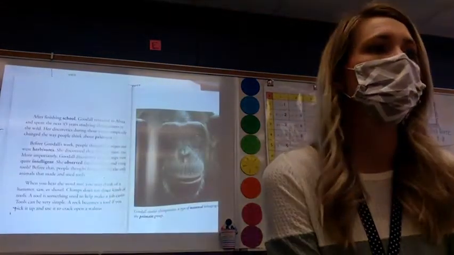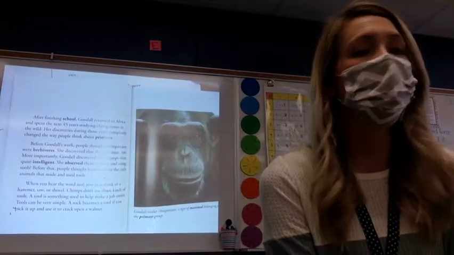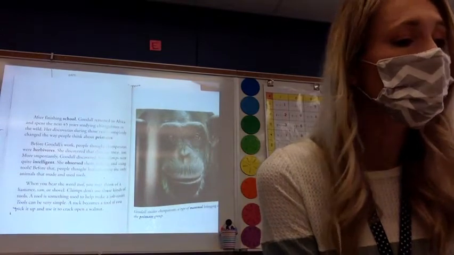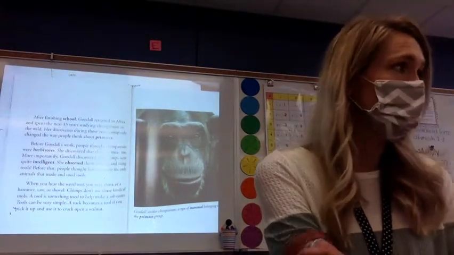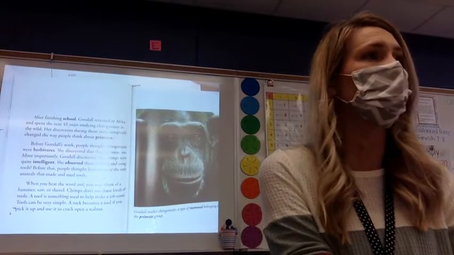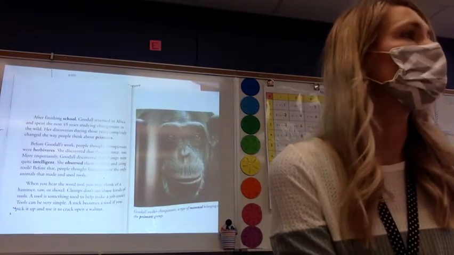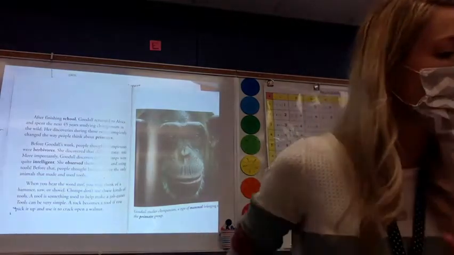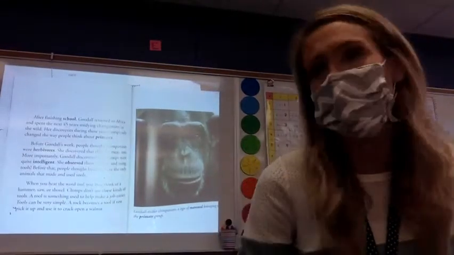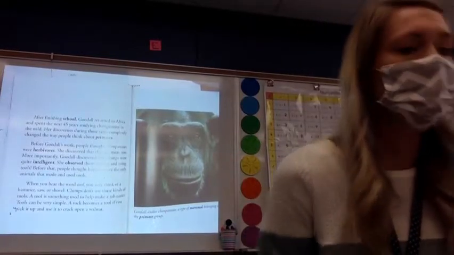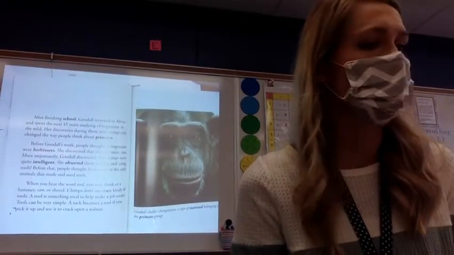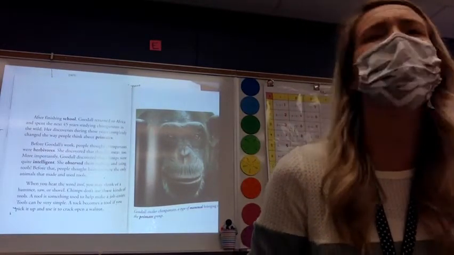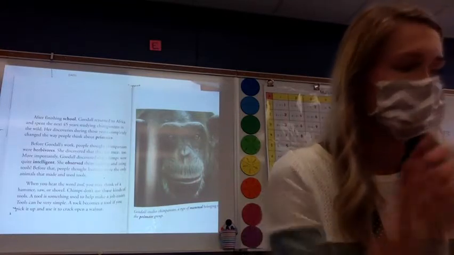I know I've already started reading this page a little bit. That is how I know that Jane Goodall goes back to Africa again. I'm going to read this page to you, but I want you to be following along. So what does that look like? Show me what it looks like to follow along. Ooh, this whole row, almost this whole row has it. Your eyes are in the book. You're following along. You're not looking at me. That's not following along. And I want you to think, what unusual discoveries about chimps did Jane Goodall make during her years in Africa? So what maybe more unusual discoveries did she make?